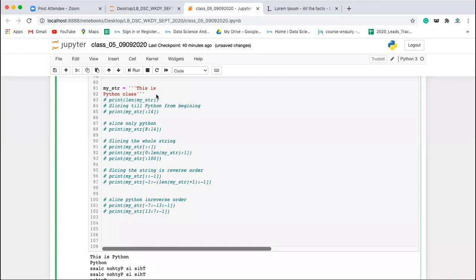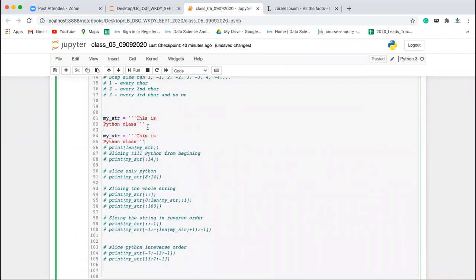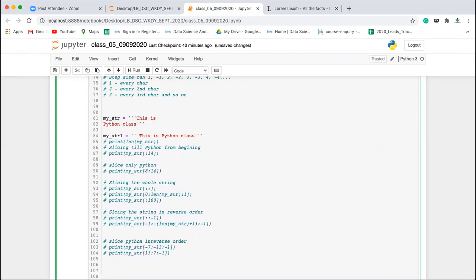Okay, so not this way. Let's do one thing: my_str and my_str1. Now let's take the length of my_str, and copy this for my_str1. Execute this.